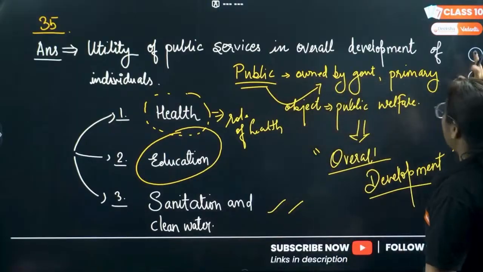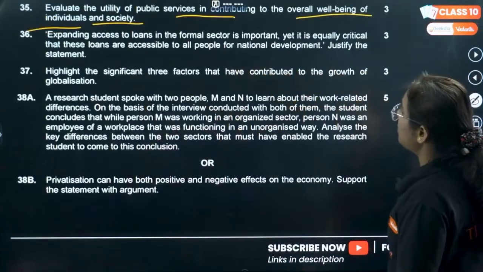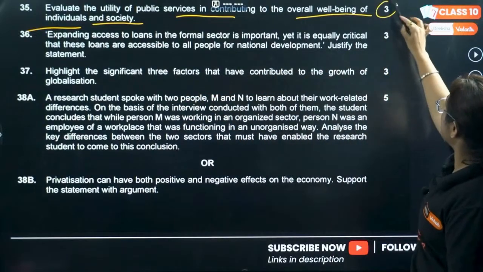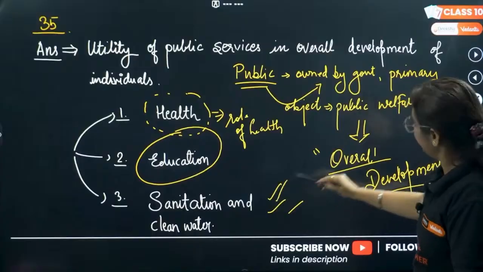I hope you are going to write this question easily. 2 marker, 3 marker now. Sorry, it was for 3 marks, okay? So write the sanitation wala part also.